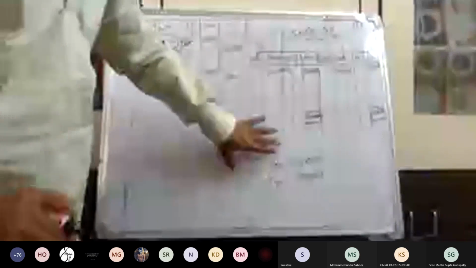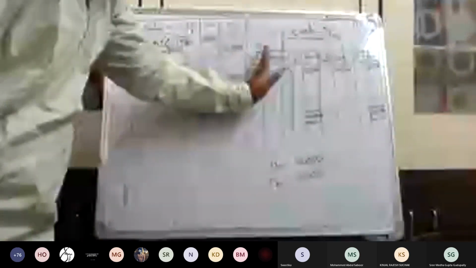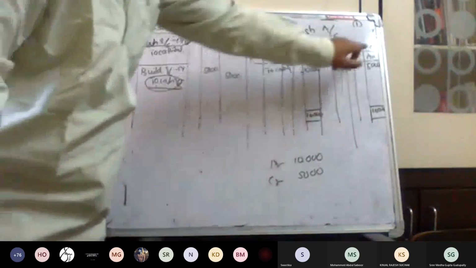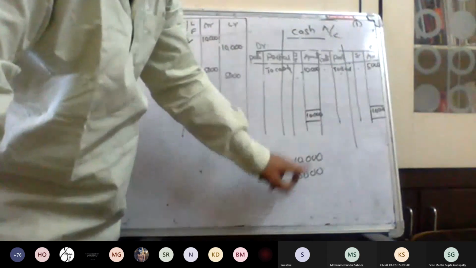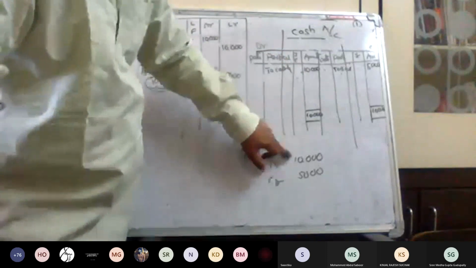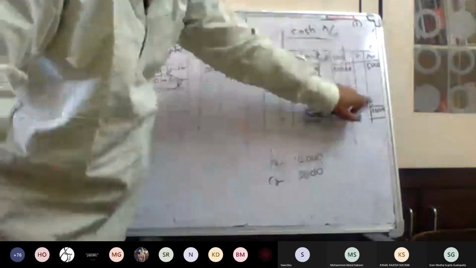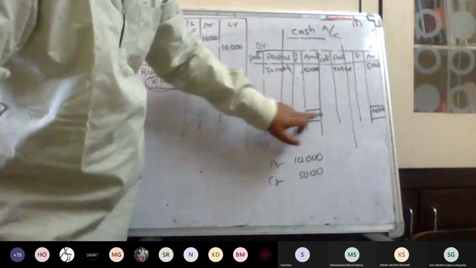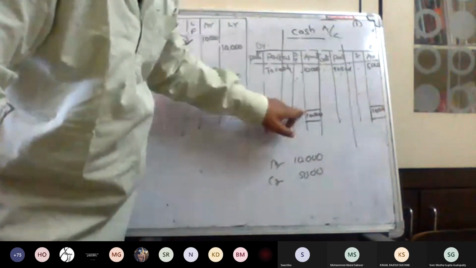Non-commerce students, first you have to see the left side. These are the debit amounts. Do a rough total, and a credit total. In this example, the debit side total is 10,000, which I wrote here, and the credit side total is 5,000. So this is the highest. Both sides will be written equal, 10,000, 10,000.